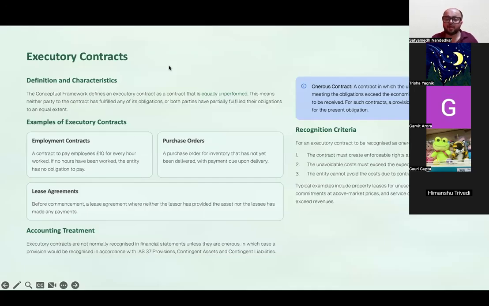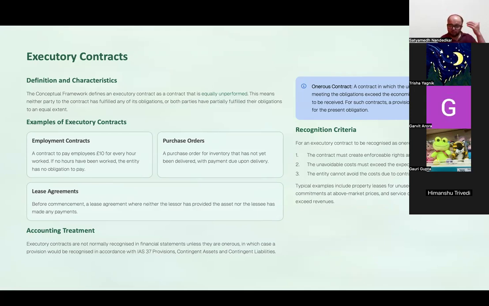An executory contract is one which is equally unperformed on both ends. For example, I'm going to start a new batch and neither have I delivered the service, neither have you paid. The contract is equally unperformed or underperformed on both ends. That is an executory contract, which means, say, for example, you have entered into a futures contract to buy 50 kgs of inventory from the other entity.